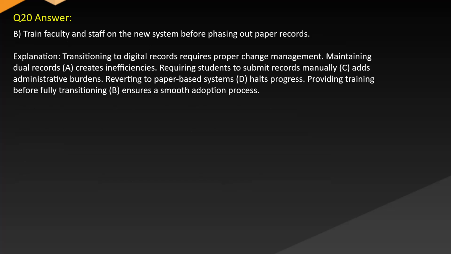Answer B. Train faculty and staff on the new system before phasing out paper records. Explanation: transitioning to digital records requires proper change management. A. Maintaining dual records creates inefficiencies. C. Requiring students to submit records manually adds administrative burdens. D. Reverting to paper-based systems halts progress. B. Providing training before fully transitioning ensures a smooth adoption process.